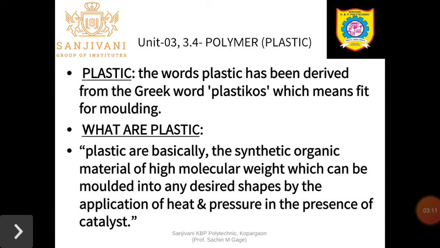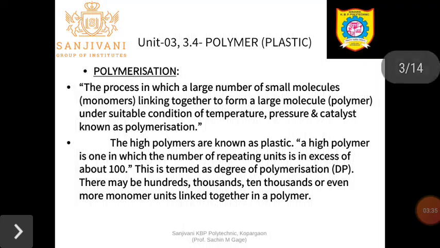We already learned about the catalyst in the first unit. A catalyst is a substance which increases the rate of reaction, but it does not participate in the chemical reaction and is recovered at the end of the reaction. The catalyst, their types and industrial applications we already learned in the first unit.